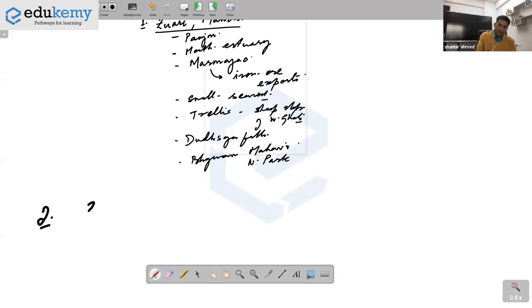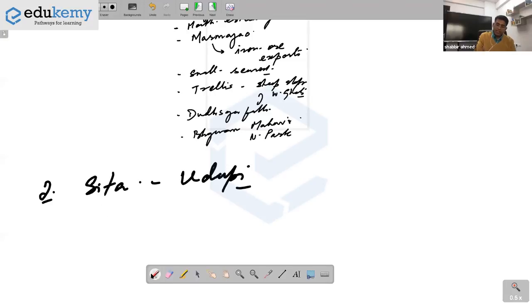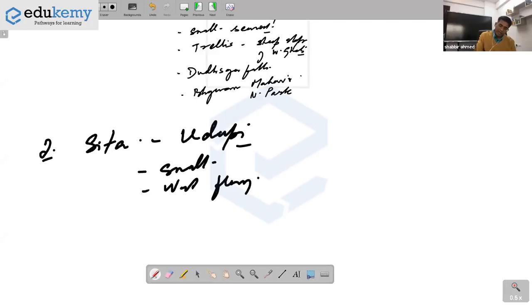Next, there is a river called River Sita. Just know that the mouth of River Sita is the city of Udupi. If you know this much, look how I can write it down. Again, it's a small river. It's a west flowing river in Karnataka. It is fed by the seasonal rains.